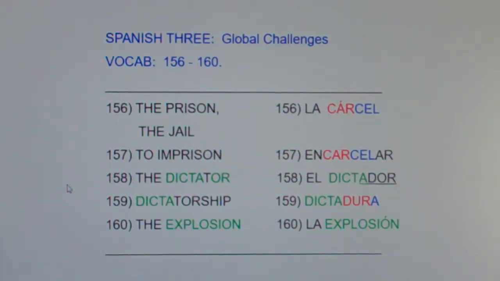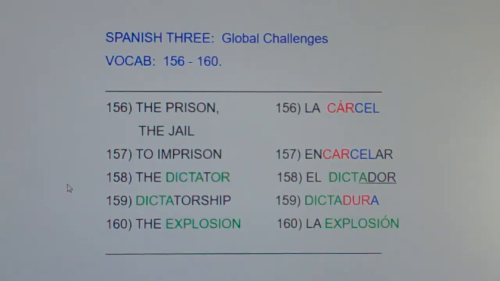158, the dictator, el dictador. The dictator, el dictador. 159, dictatorship, dictadura. Dictatorship, dictadura. And finally, 160, the explosion, la explosión. The explosion, la explosión.